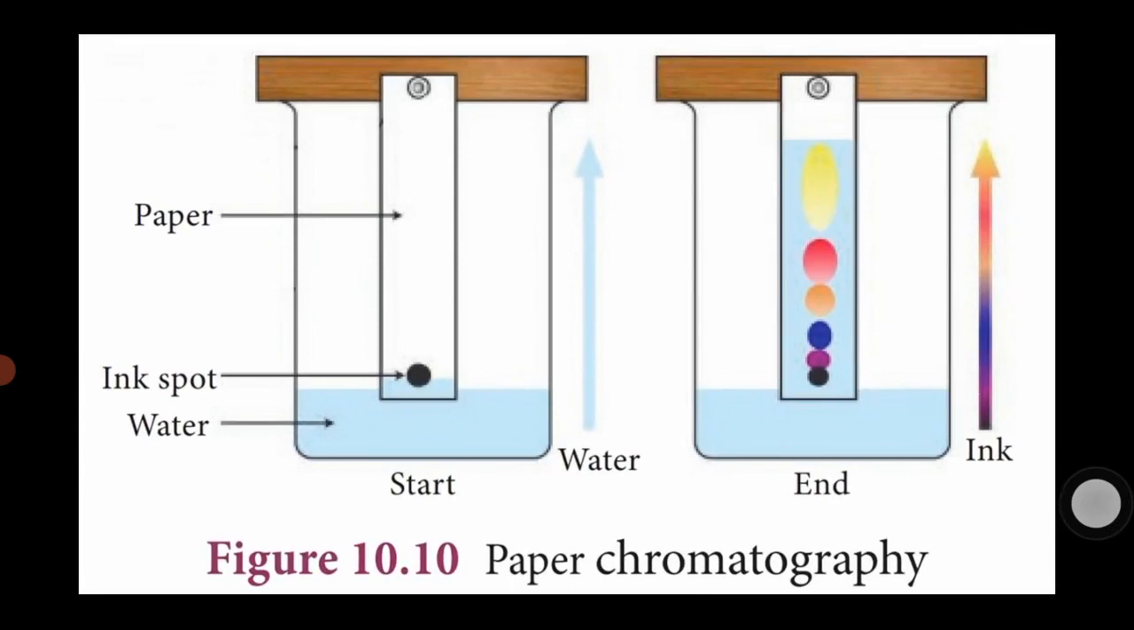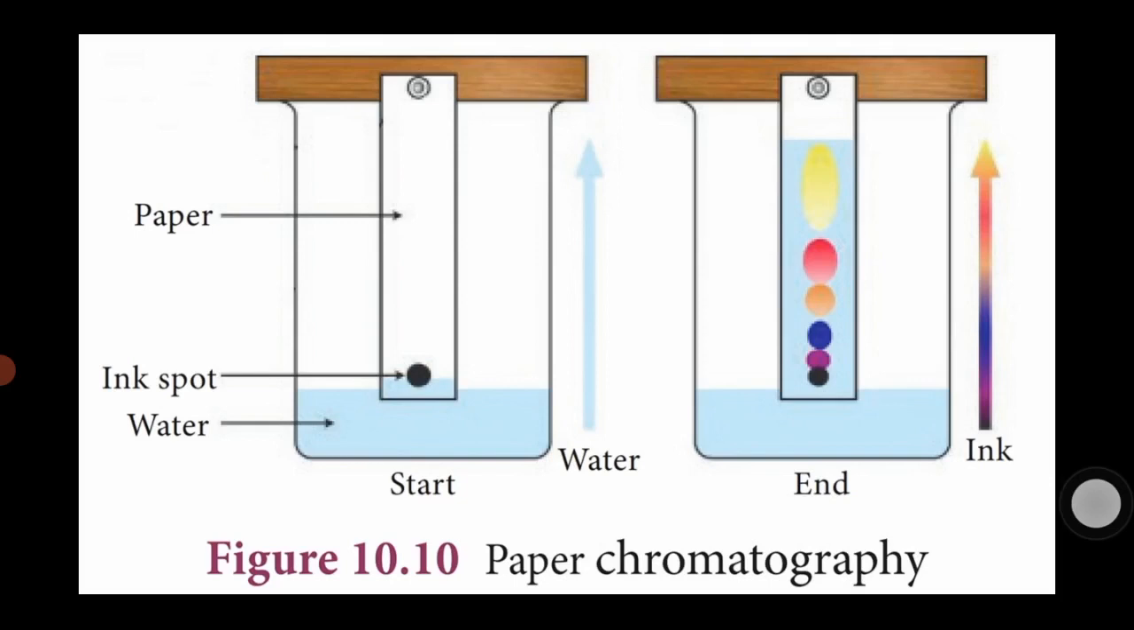The black ink contains not only black color. It presents so many colors. What are the main colors? Yellow, red, orange. These colors are mixed and combined to form black ink.